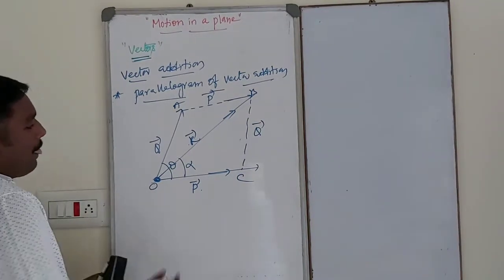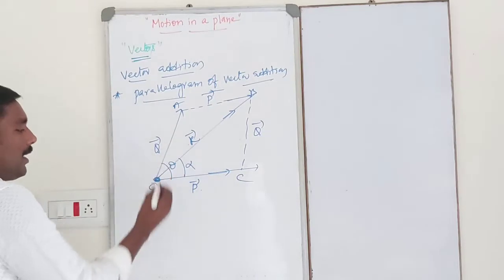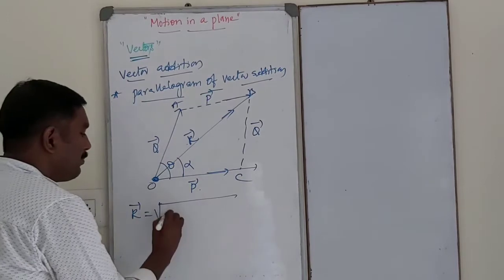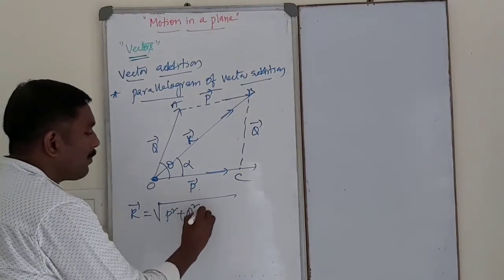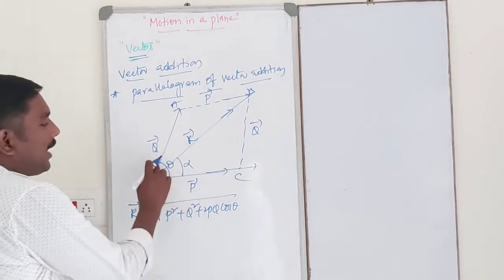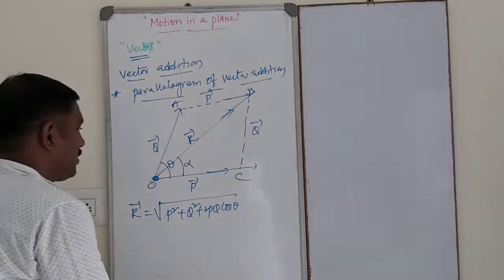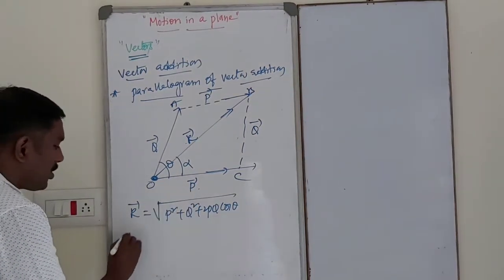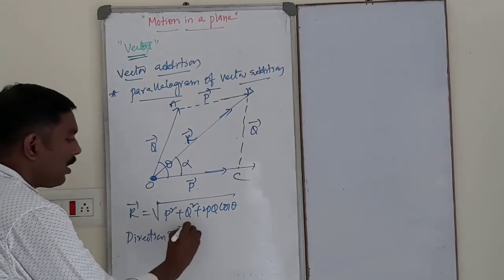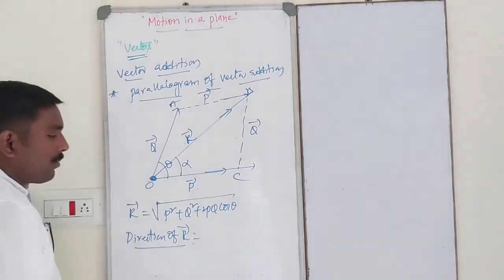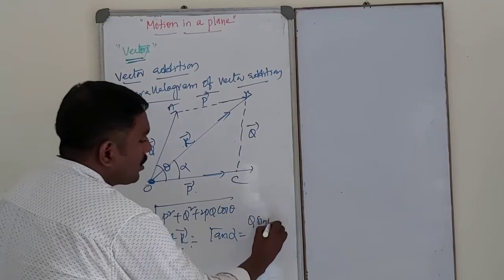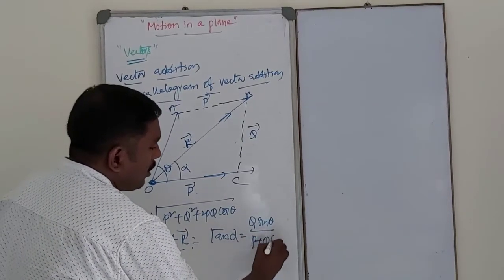Okay. So what is the magnitude of the resultant R bar? The magnitude of the resultant R bar, as we already know, is the square root of P squared plus Q squared plus 2PQ cos theta, where theta is the angle between the P and Q vectors. And what is the direction? The direction of the resultant vector R bar is given by tan alpha equals Q sin theta divided by P plus Q cos theta.